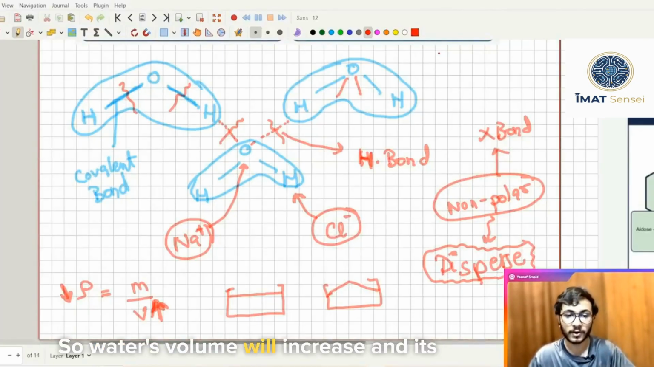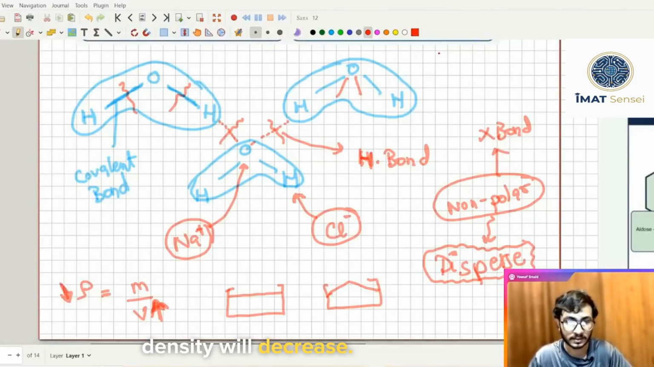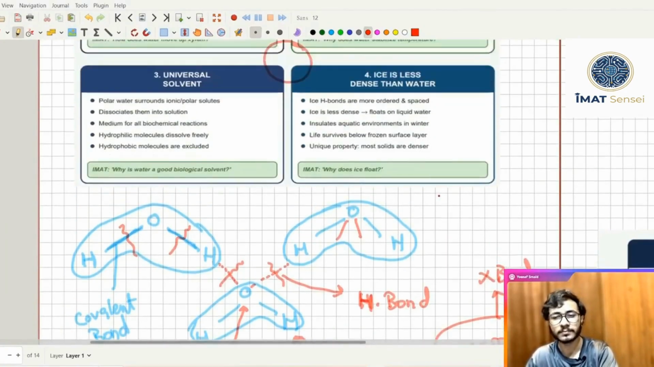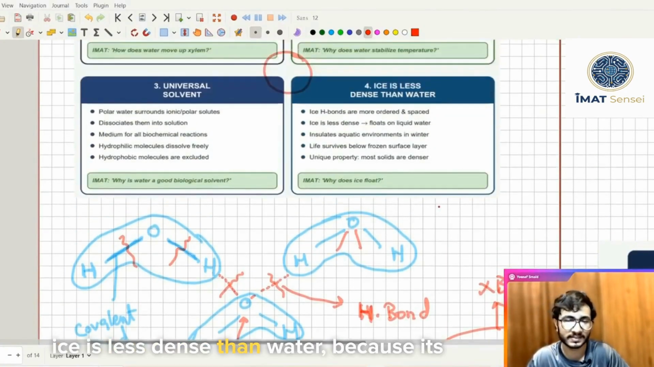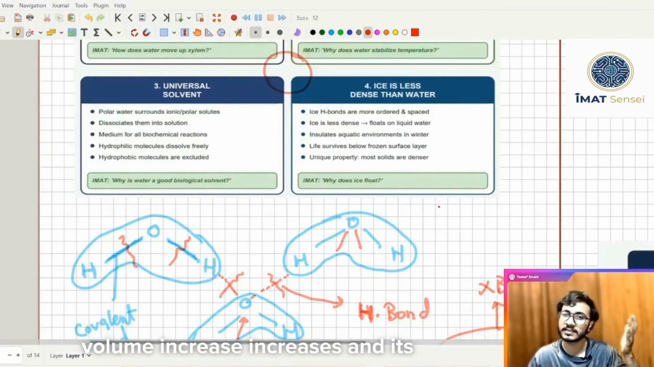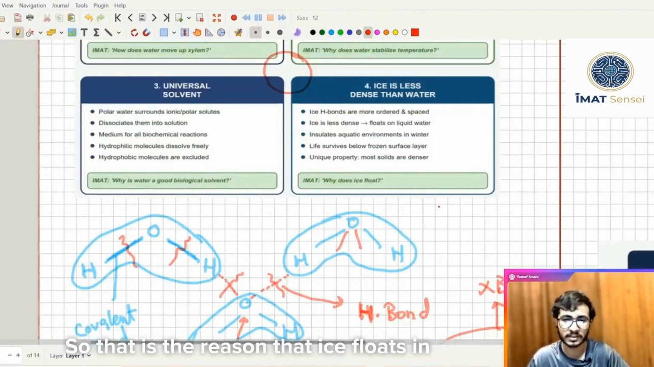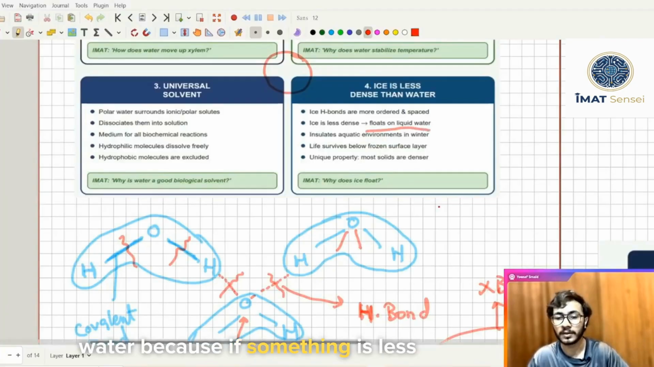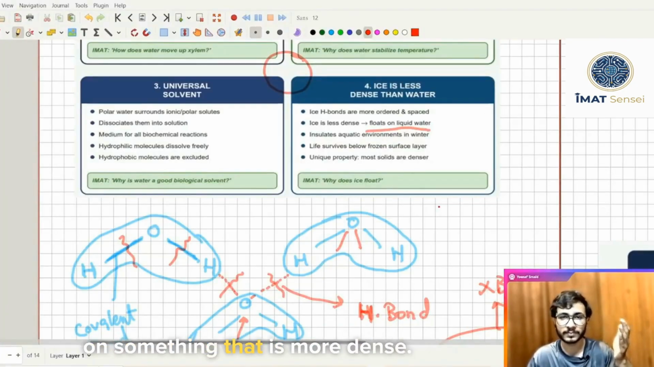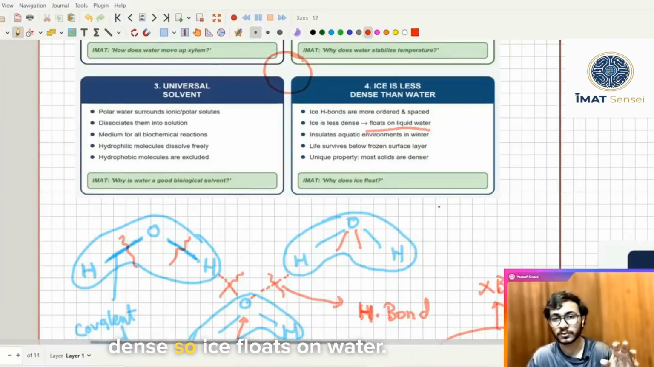So water's volume will increase and its density will decrease. That's why ice is less dense than water, because its volume increases and its density decreases. So that is the reason that ice floats in water, because if something is less dense, then obviously it will be floating on something that is more dense. So water is more dense and ice is less dense, so ice floats on water.